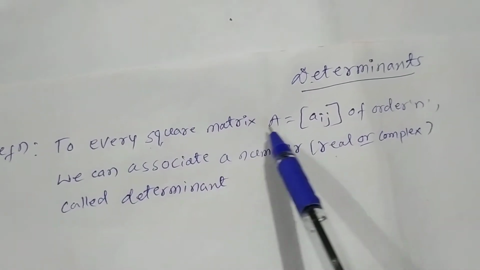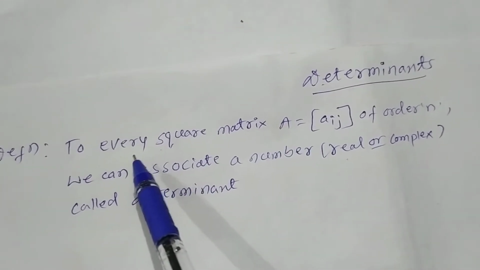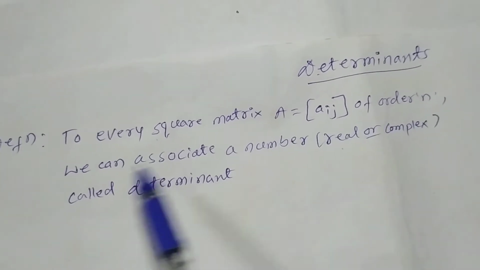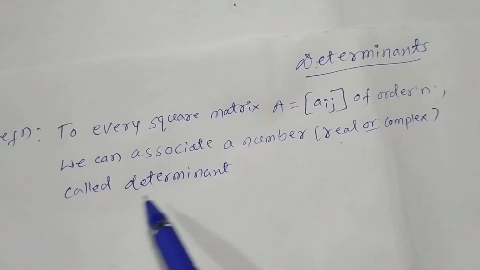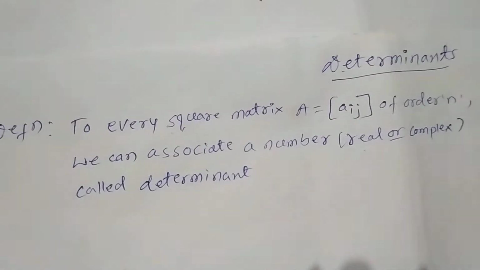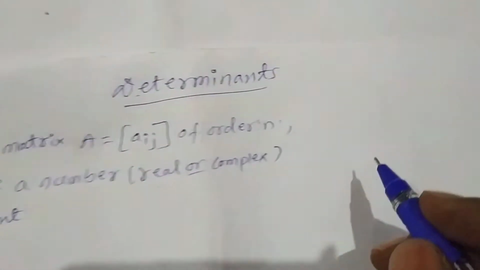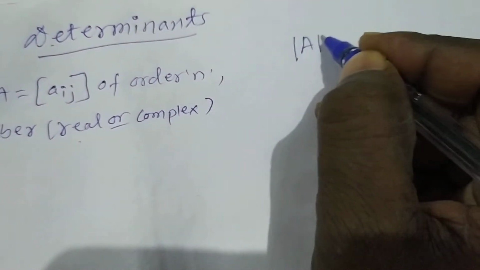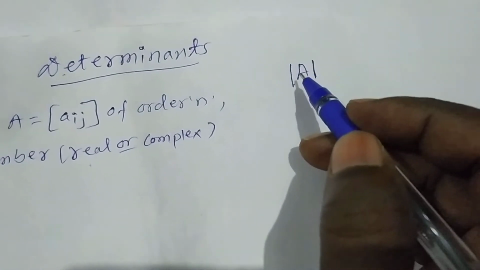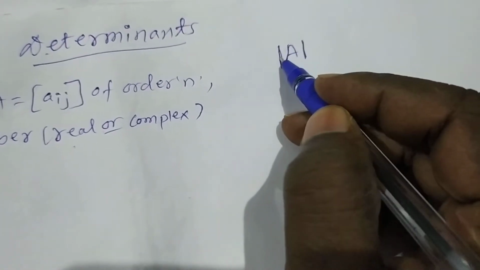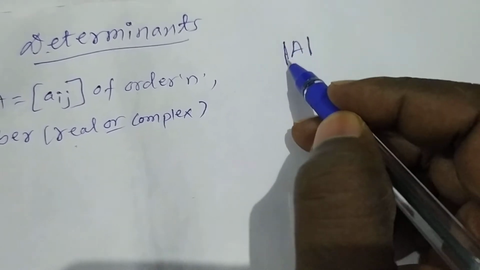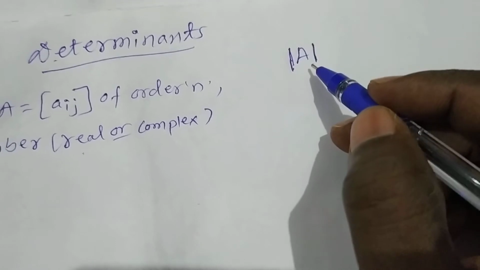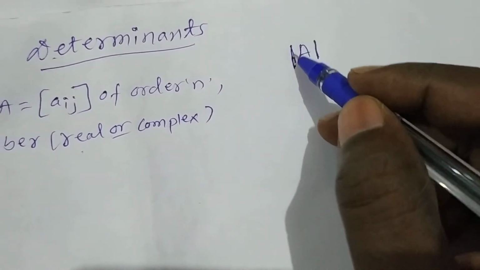To every square matrix A = [aij] of order n, please remember only square matrices have determinants, we can associate a number called the determinant. For example, determinants are denoted by a symbol like this: |A|. It is read as determinant of A, but this is not a mod. Don't read it as mod A.